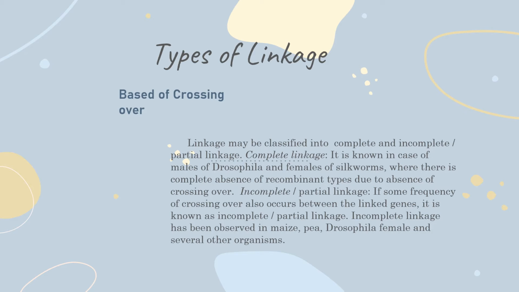Incomplete or partial linkage: if some frequency of crossing over also occurs between the linkage genes, it is known as incomplete or partial linkage. Incomplete linkage has been observed in maize, pea, Drosophila female, and several other organisms.